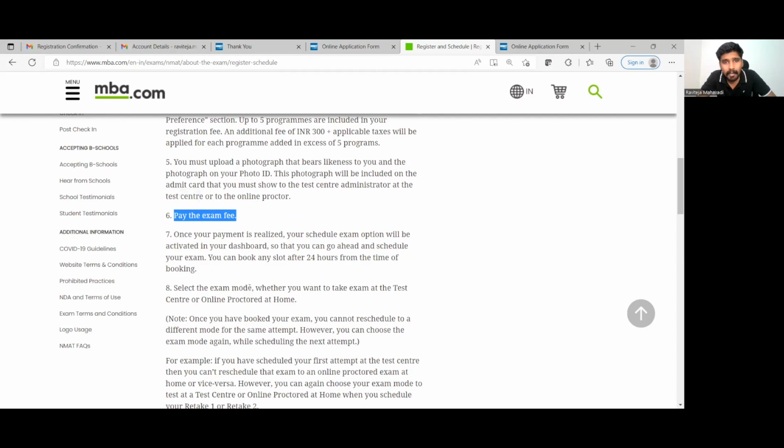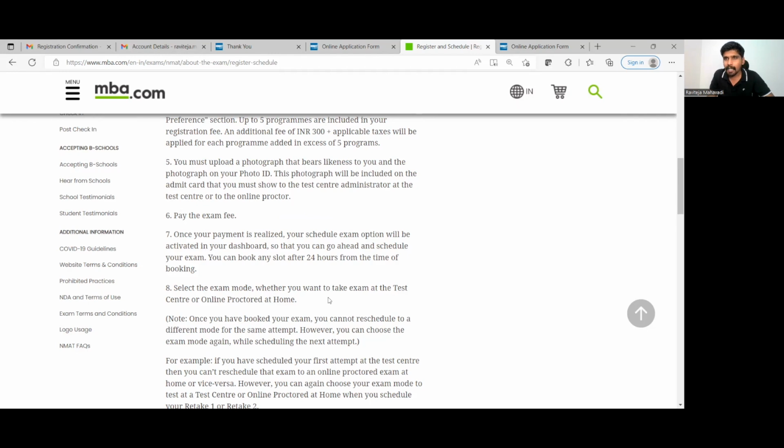Then you select the exam mode, whether you want to take it at the test center or take it online proctored at home. This is a choice that they will give you, whether you want to go to a test center to write or do it as an online proctored at home exam. My suggestion is you go to the test center and write, because for operational difficulties, there will be someone else who will take care of it.